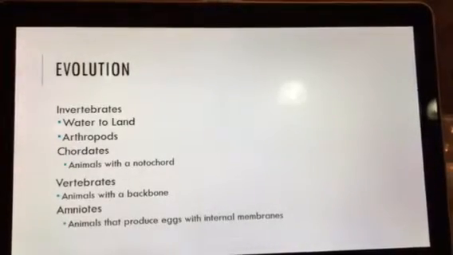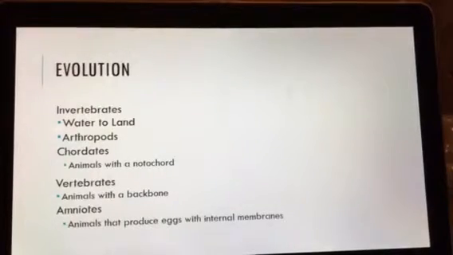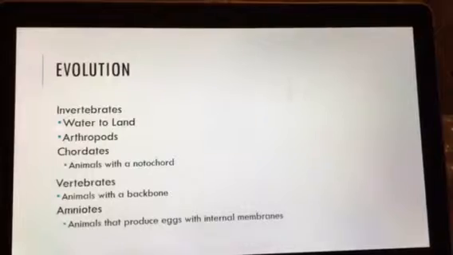So let's sum this up. The earliest animals evolved from our colony protists, which was about 600 million years ago. Many important animal adaptations evolved in invertebrates, including tissue and brains. The first animals to live on land were invertebrates, again, insects.